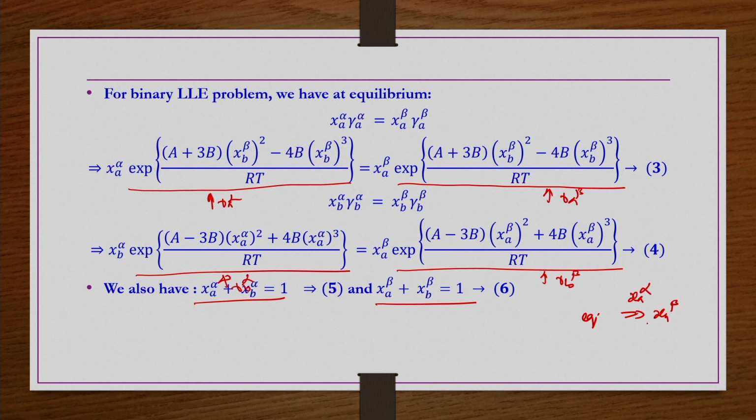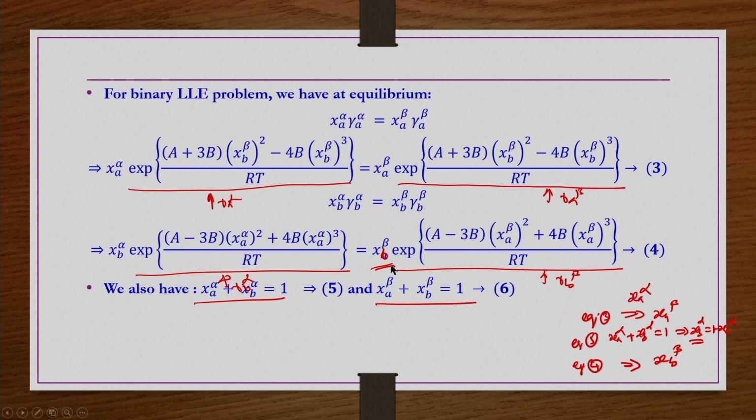Once X A beta is found, then equation number 5: X A alpha plus X B alpha is equal to 1, so X B alpha is equal to 1 minus X A alpha. So, now here you have X B alpha. Now you solve equation number 4 in order to get your X B beta. Here this is nothing but X B beta.